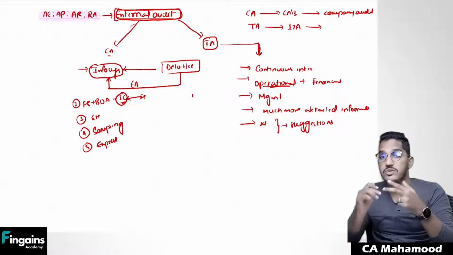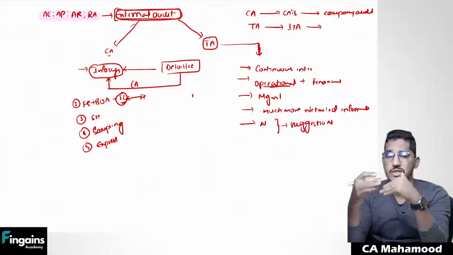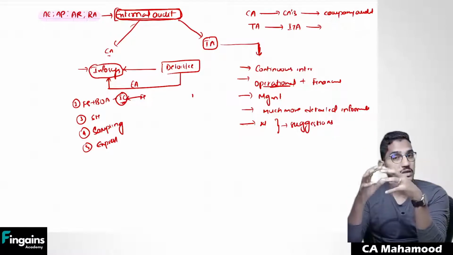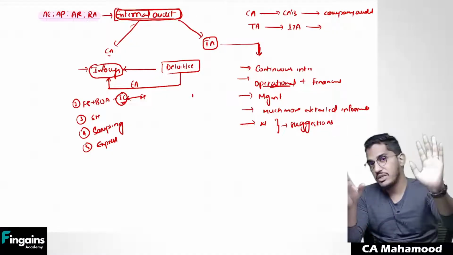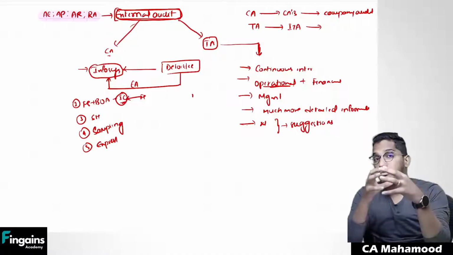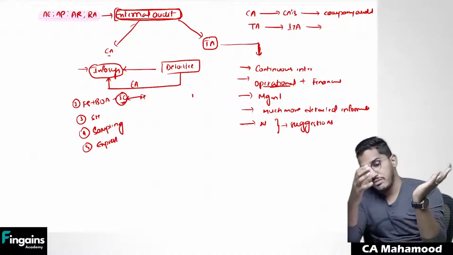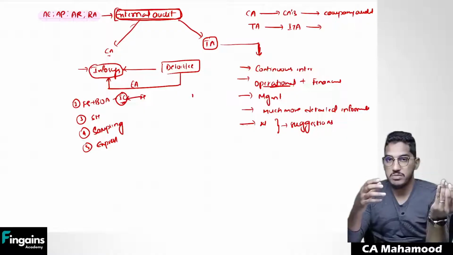What is he also going to do? He's also going to give suggestions for improvement. Such a robust audit mechanism is required. So this is what the industry thought. External audit alone is not enough for big companies. We need one more robust audit mechanism which will overcome all the problems of the external audit.